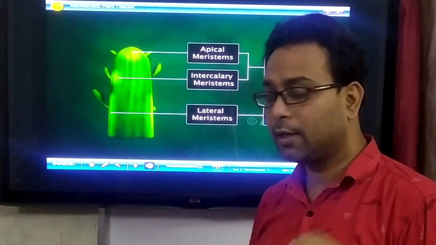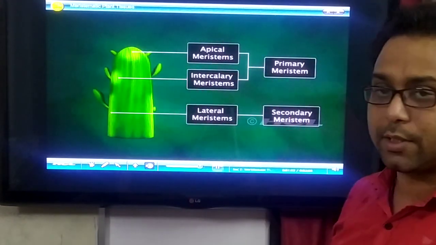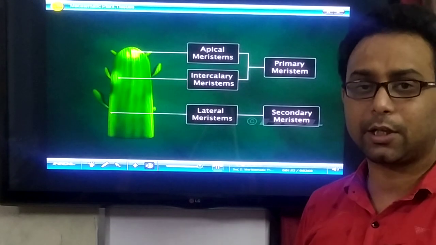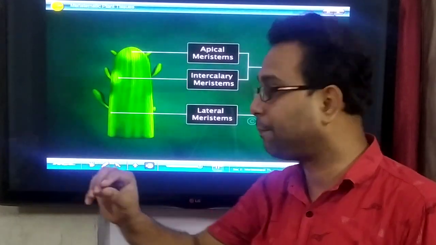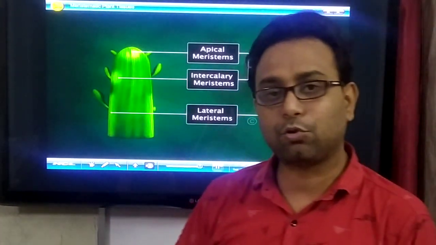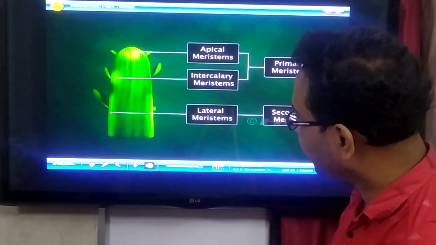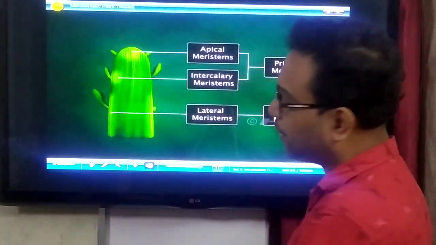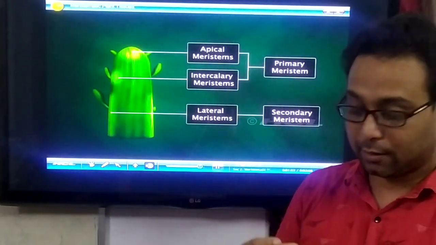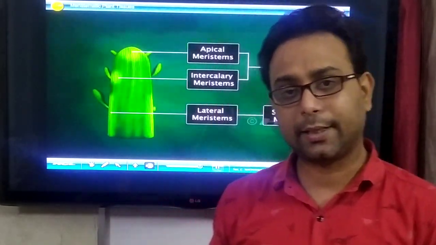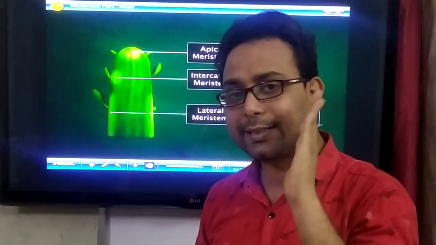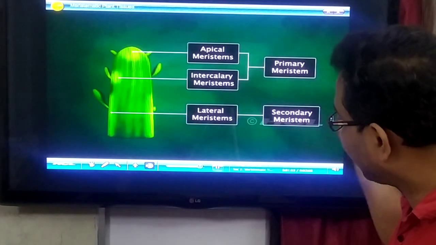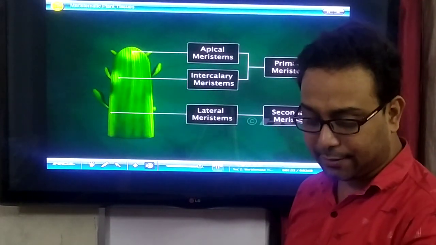But what is their function? Apical meristem and intercalary meristem, these two meristems help the plant to increase in length. So they are also called the primary meristem and they help the primary growth. On the other hand, the lateral meristem is present on the lateral side and helps to increase the plant's diameter. Clear? So the lateral meristem helps the secondary growth, so it is called the secondary meristem. So that is the classification.